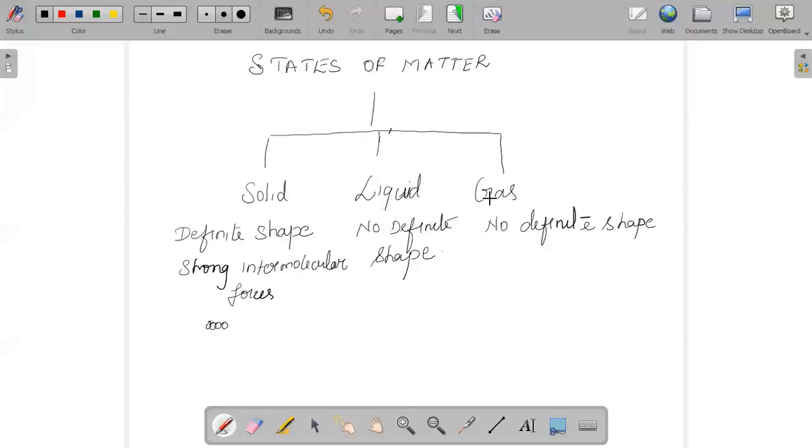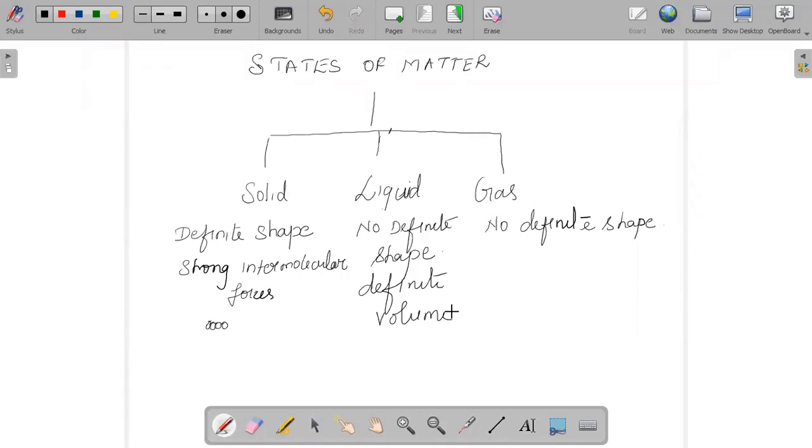A liquid has no definite shape, and basically it will take the shape of the container. In whichever container you put the liquid, it takes the shape of that container. It does not have a definite shape. And of course a liquid is going to have a definite volume. That is important. And why does it have a definite volume?